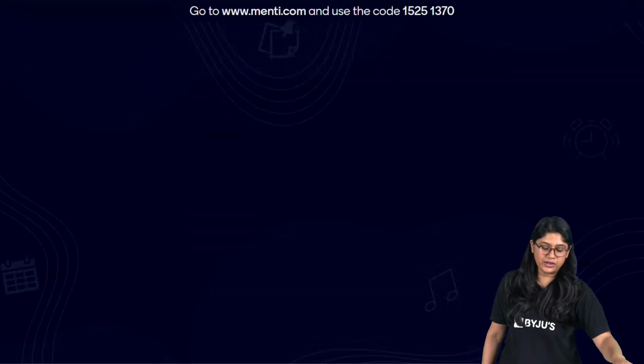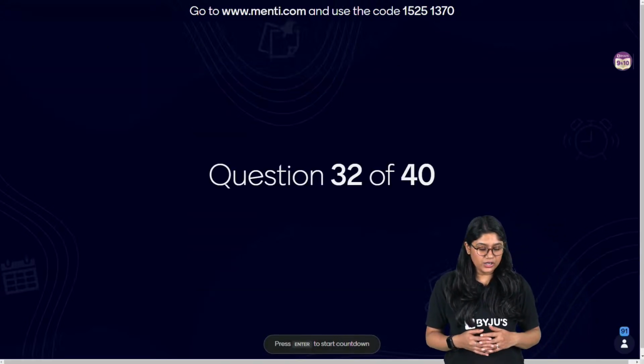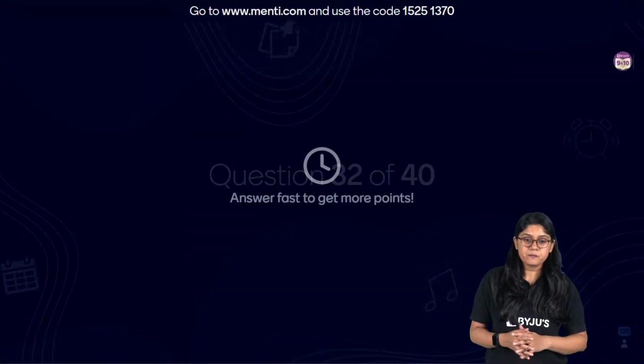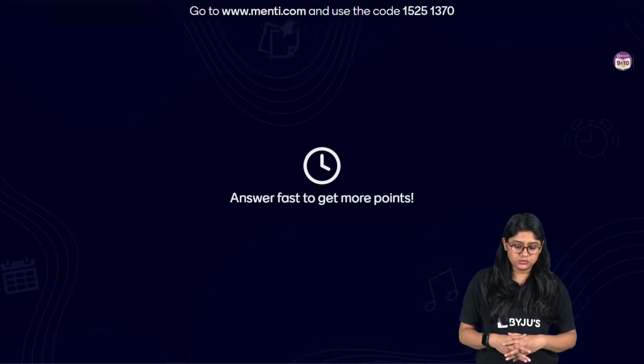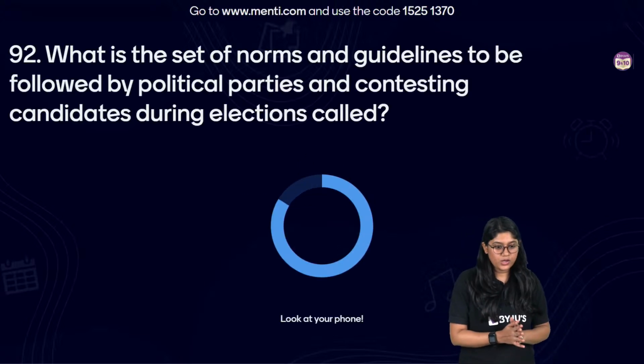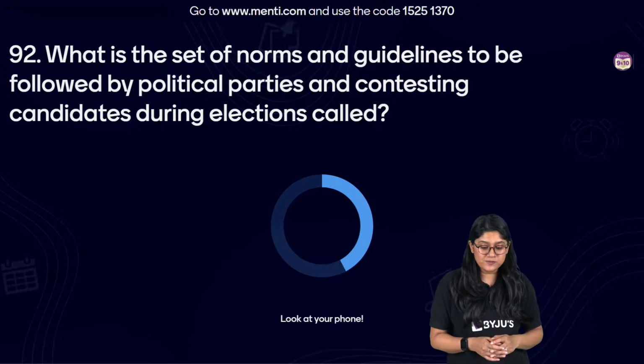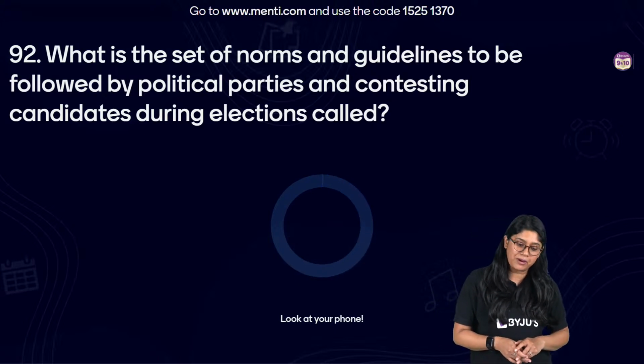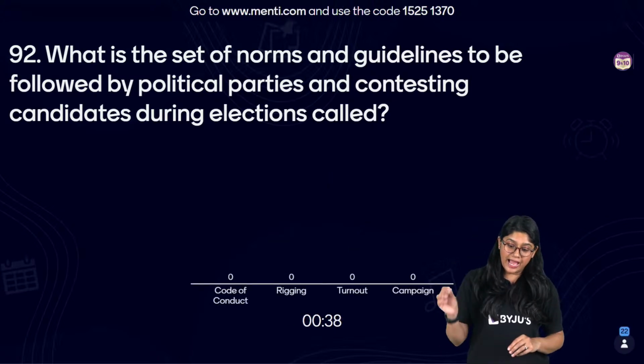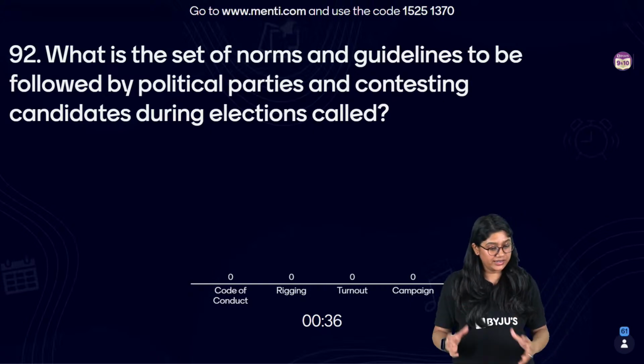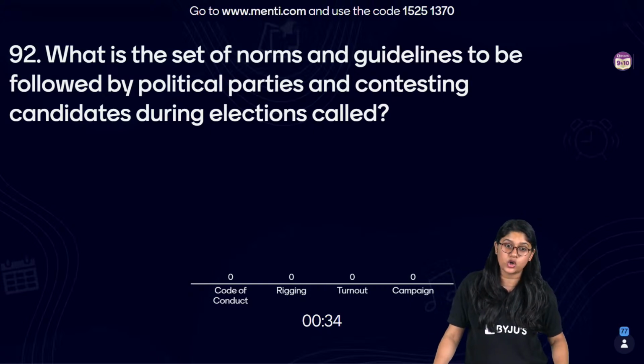Okay, let's move ahead, everyone. Let's take a look over here. Question number 92. Here we go. What is a set of norms and guidelines to be followed by political parties and contesting candidates during election called? Code of conduct, rigging, turnout, or campaigning.